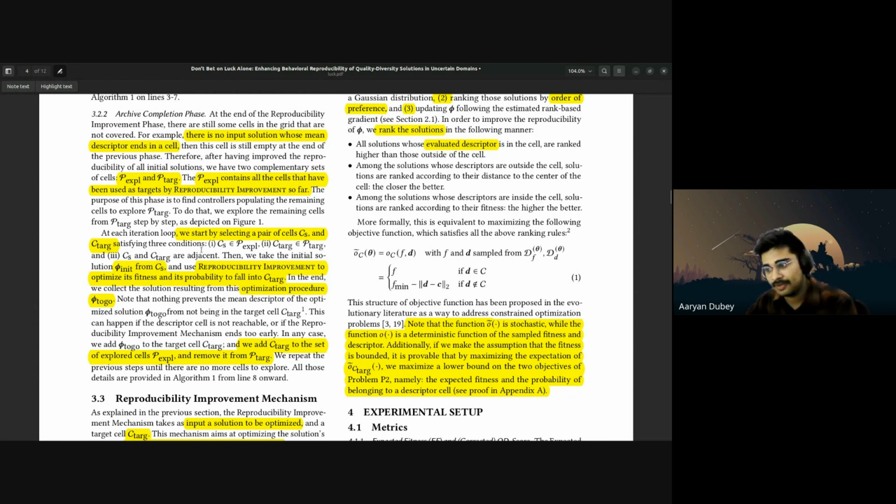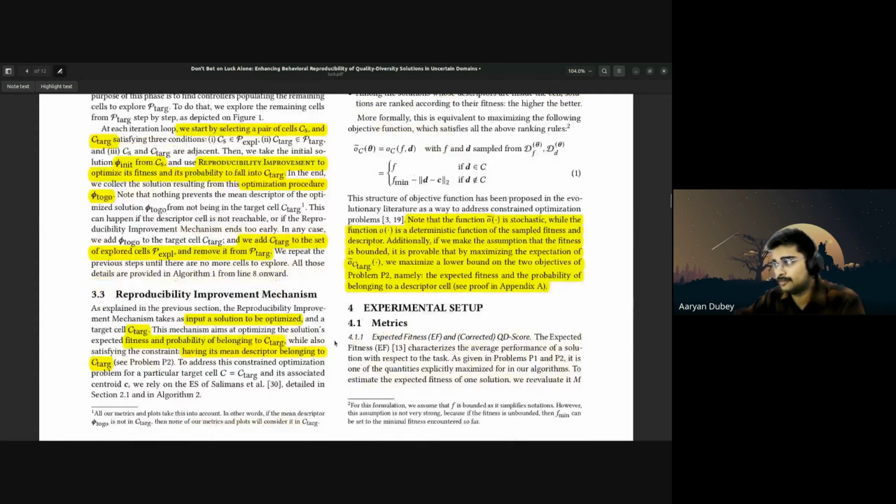But in this paper, they say that it's not 100% sure that you're going to get this theta togo. Nothing prevents the mean descriptor of the optimized solution theta togo from not being in the target cell. This can happen if the descriptor cell is not reachable or the reproducibility mechanism ends too early. So it's not 100% sure that you're going to get into that particular box, the adjacent cell that you're trying to explore. But if you do, then you will get a solution that is on par with your current solution or even better. So we add C target to the explored set P exploration and remove it from P target. I explained the reproducibility improvement mechanism to you already.